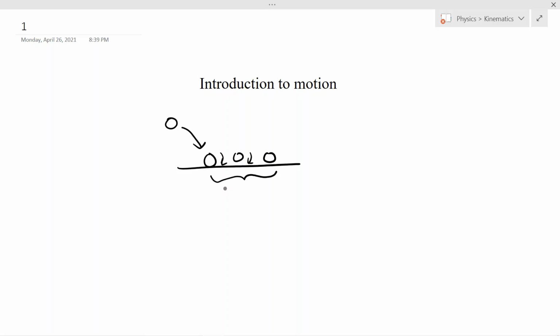Now, what is rest? When an object doesn't change its position over time, then it is said to be at rest. Now, the study of motion is called kinematics. And kinematics is derived from a Greek word called kinema. So kinema means motion or movement.